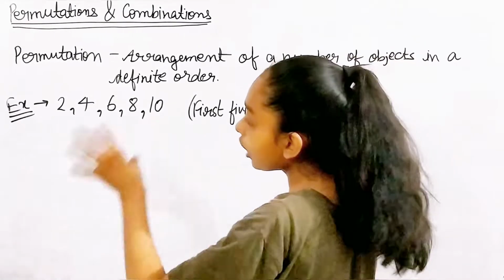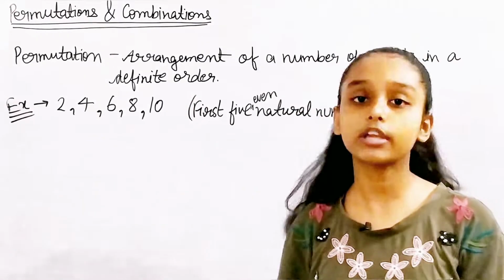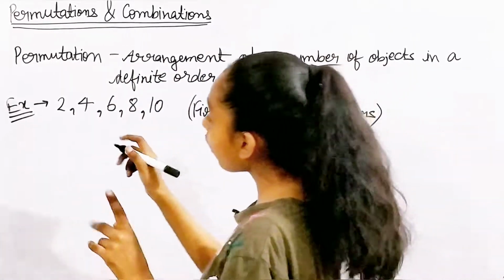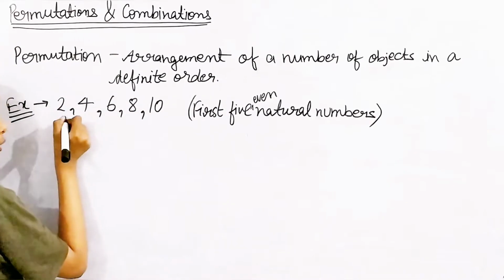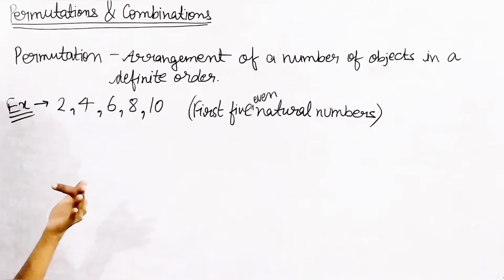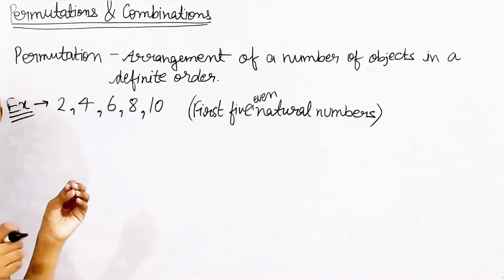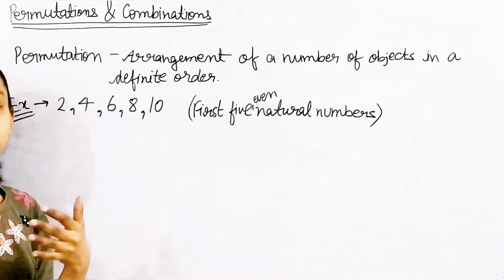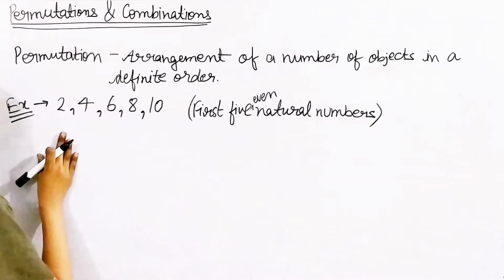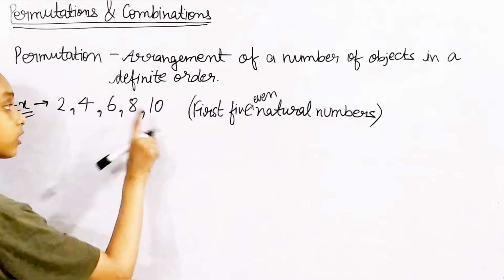What I can see here is that it is in a particular order. As you can all see, it is 2, 4, 6, 8, 10. I can simply say that we can see a difference of 2 between all these numbers.